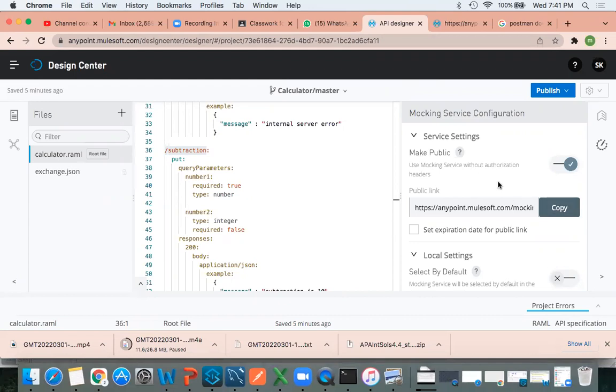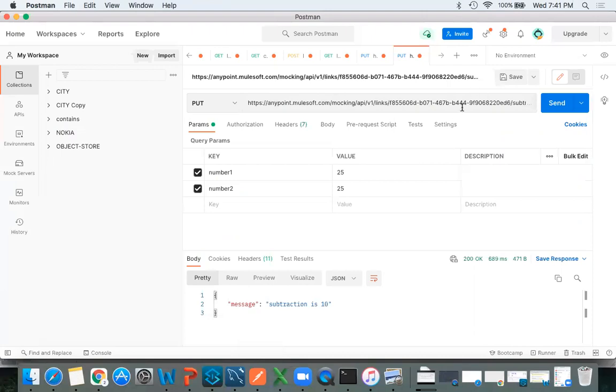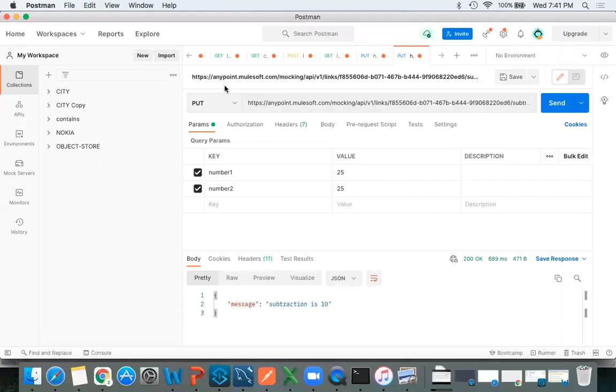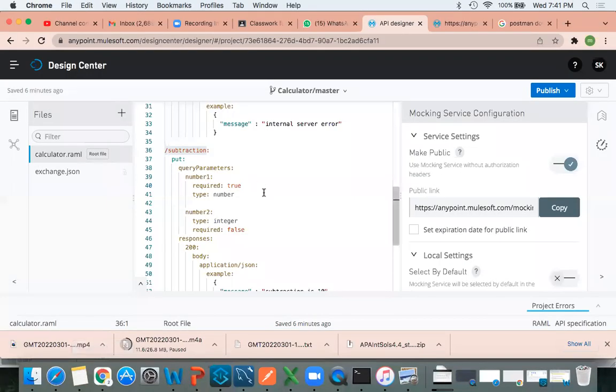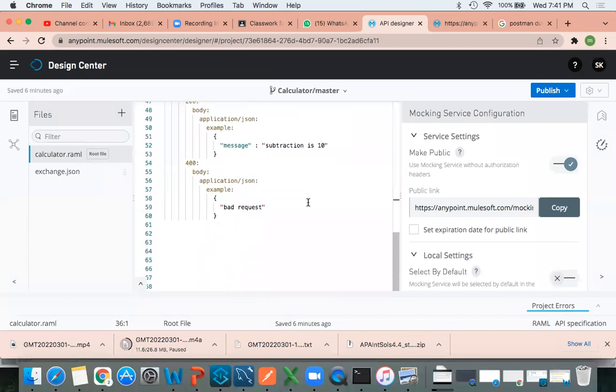Okay. So you just click on the setting symbol, copy this URL and paste it in Postman. And then whatever you want to test, you can test it. Now, I am going to implement the same for one more endpoint, that is multiplication. So here I'm not going to type anything.